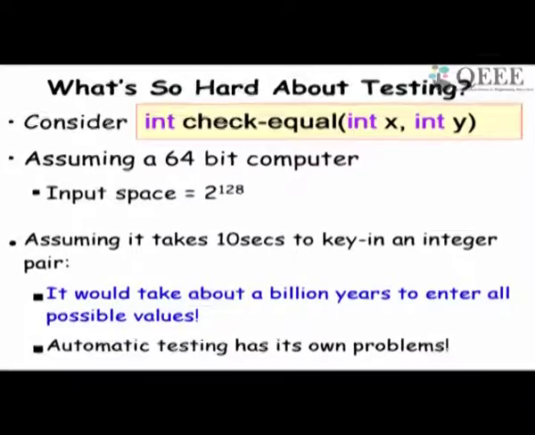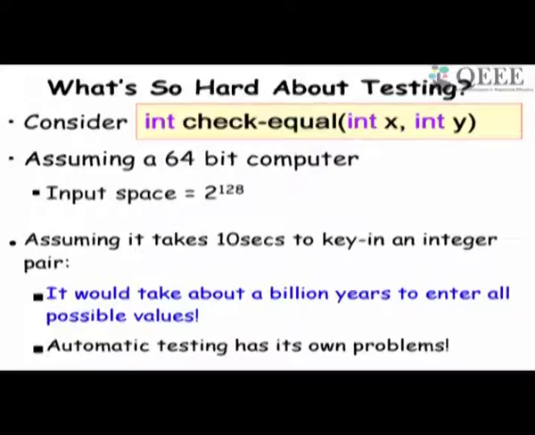Let's assume that this is a 64-bit computer. So the integers take 64-bit representation, and therefore the total combinations of the input values x and y will be 2 to the power 128. And this is a very large number.